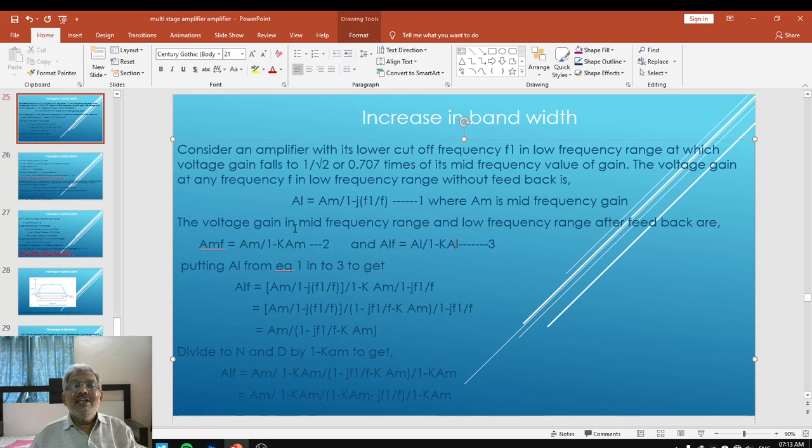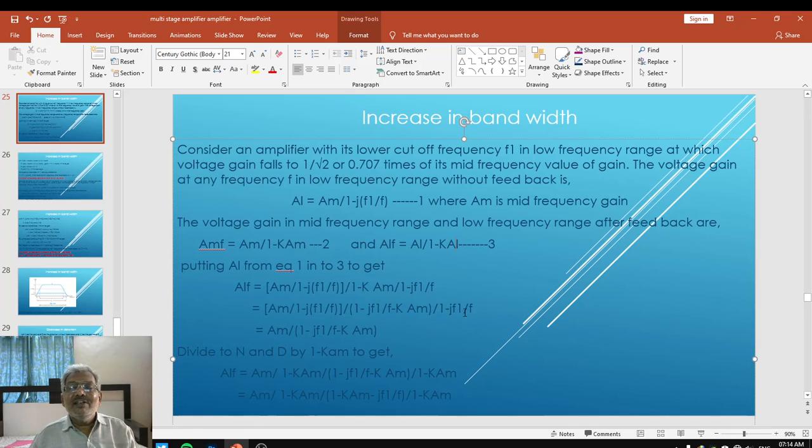Now putting the value of AL from equation number 1 into equation number 3, we are substituting the value of AL so as to get ALF equal to AM upon 1 minus K times AM upon 1 minus J times F1 upon F. Try to take the LCM of this denominator, so as to write AM upon 1 minus J F1 upon F, upon 1 minus J F1 upon F minus K times AM.